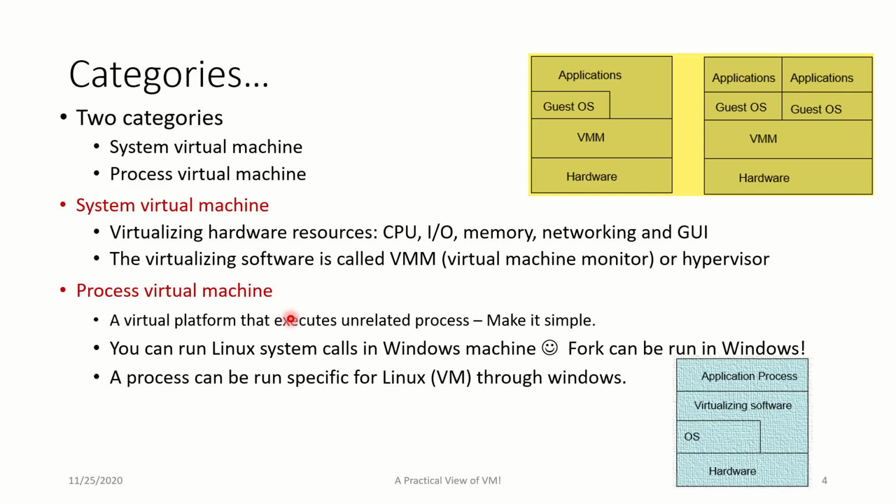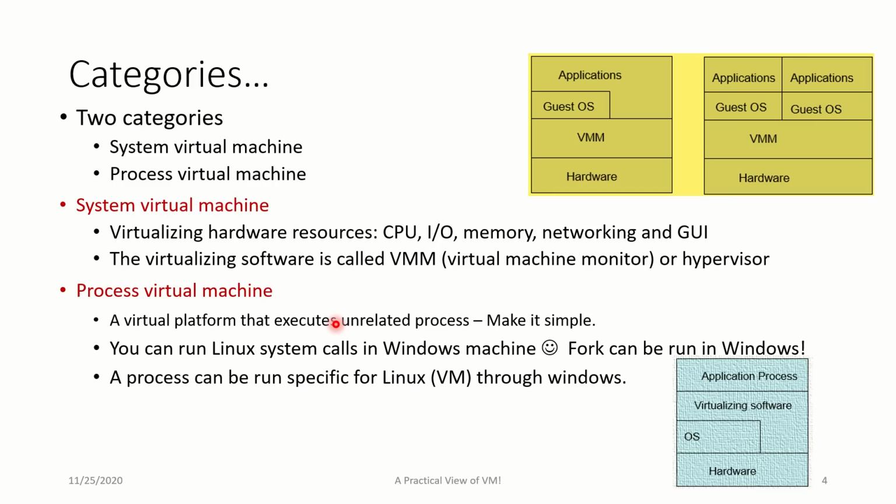What do you mean by that, sir? A simple example I will give you. I have got system calls specific to Linux. For example, I have taught you the create system call. There are system calls like fork. There are system calls like getPID. All those things are available which are very specific to Linux. But when I install the virtual machine and when I install Ubuntu over it, I can run that operating system specific calls for Ubuntu over Windows actually.